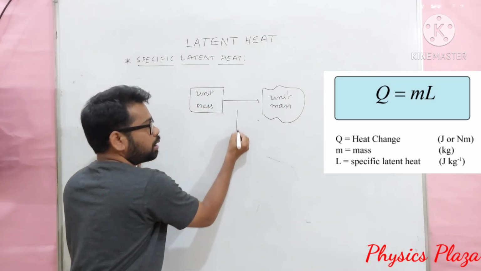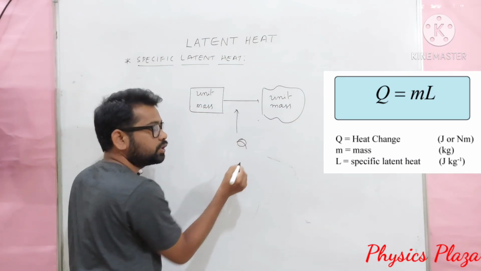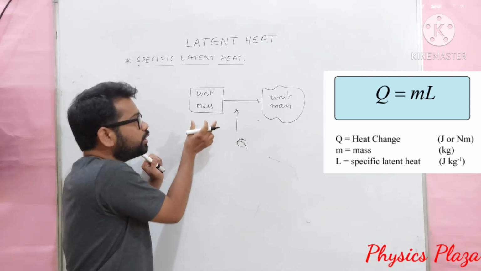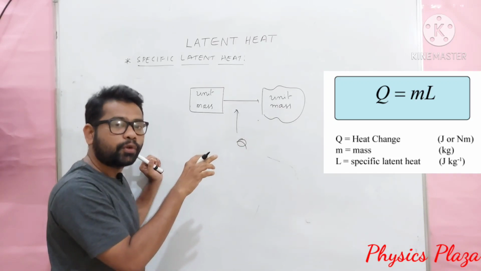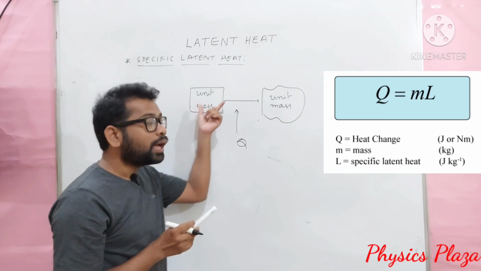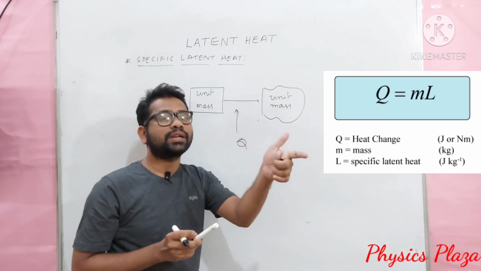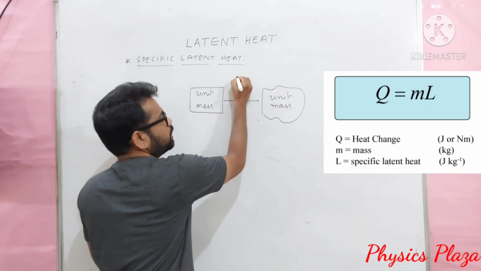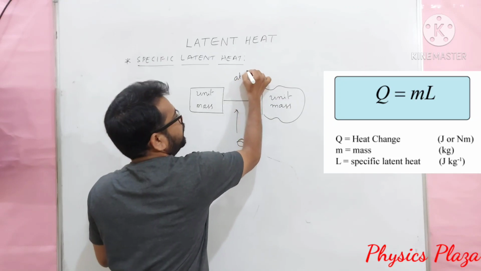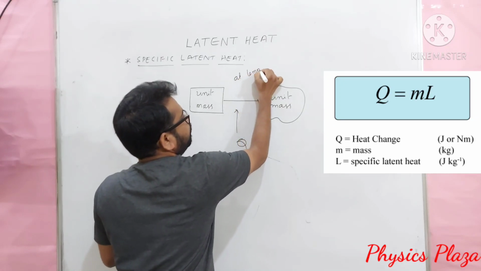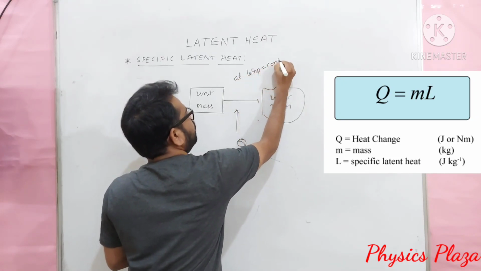Children, the amount of heat required to change the unit mass of a substance from one state to another state at a constant temperature. Children, you should not forget to mention constant temperature.